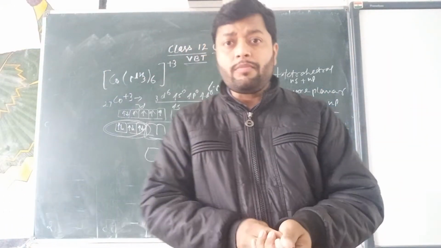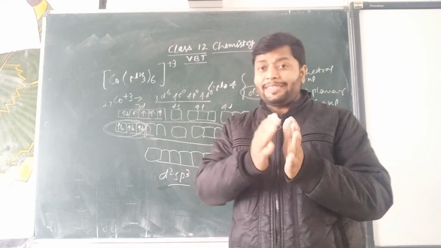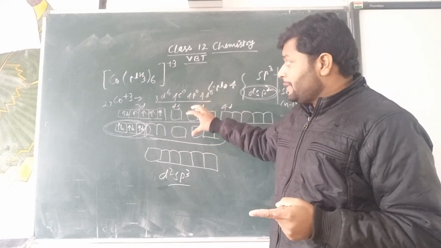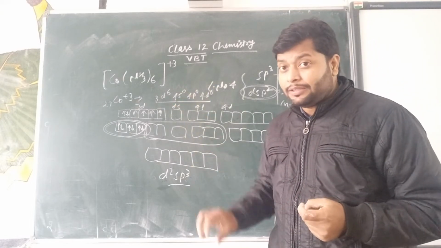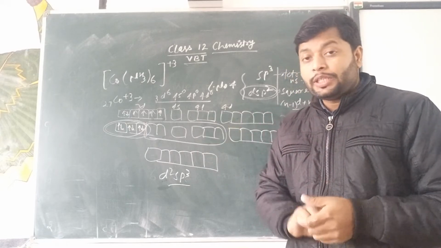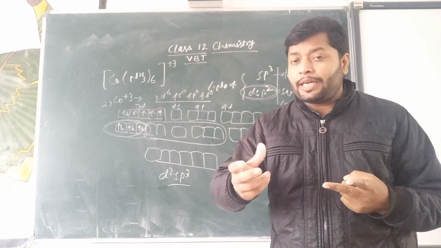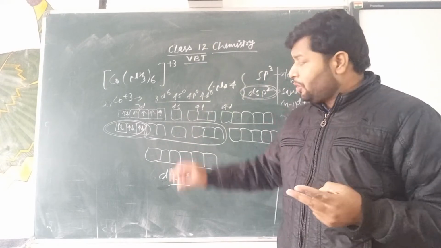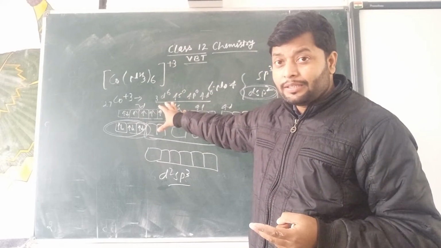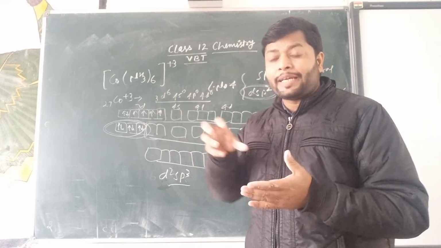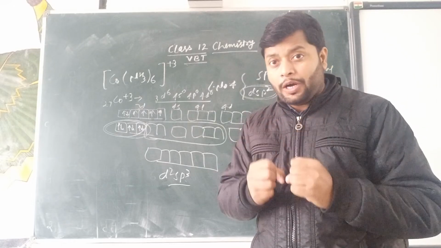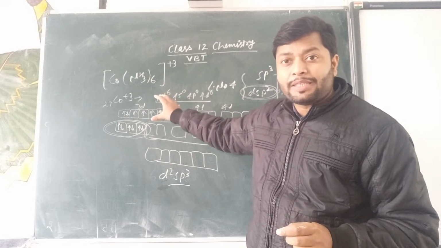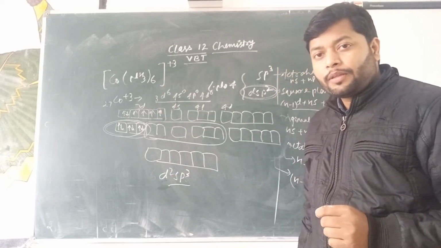Now the valence bond theory actually explains two things. The first is what the nature of coordination complex formation will be, inner or outer. The second is how we came to know that the complex is inner or outer, on the basis of magnetic behavior. If the complex is diamagnetic, because magnetic behavior can be determined practically, then on the basis of magnetic behavior we can explain the nature of complex formation of this type of example.